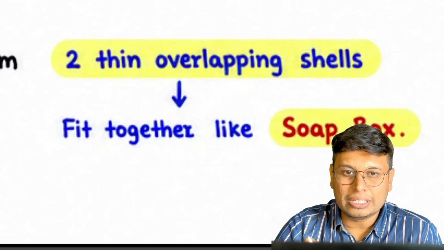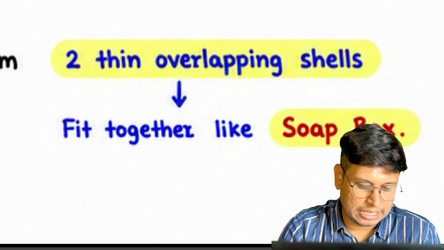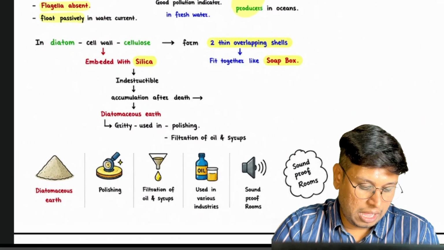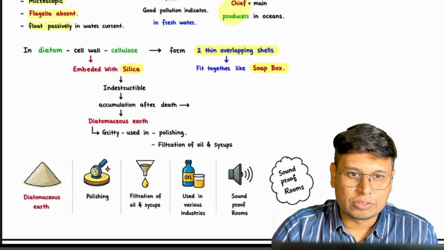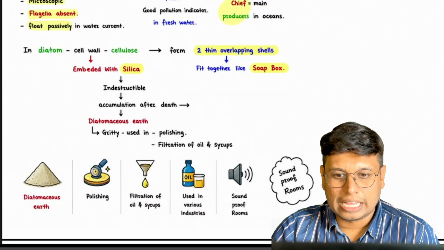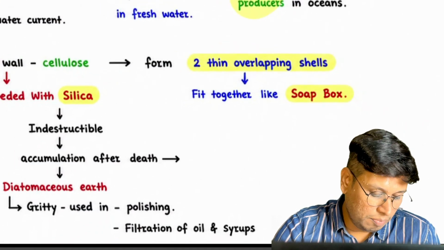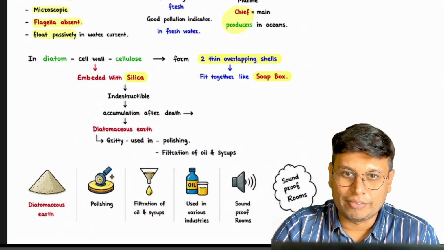These are the keywords, and if questions come from here, they will come from this topic. Out of these four categories of chrysophytes, dinoflagellates, protozoans and all, this one is very important, and most of the time the question is asked from here. It is the examiner's favorite.